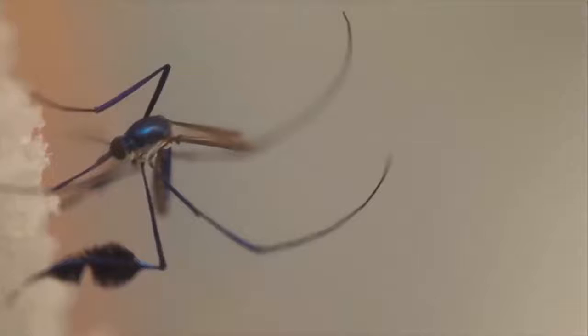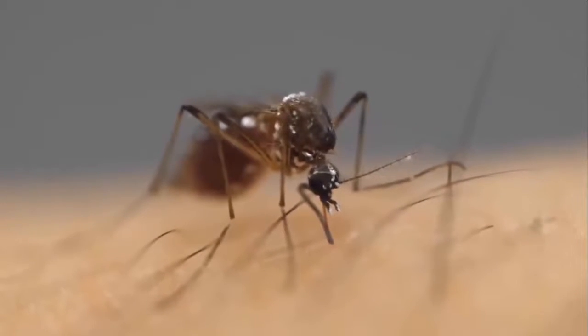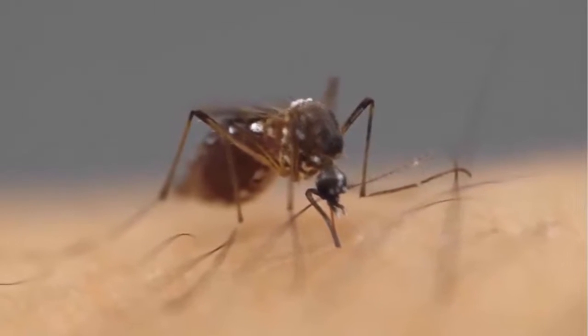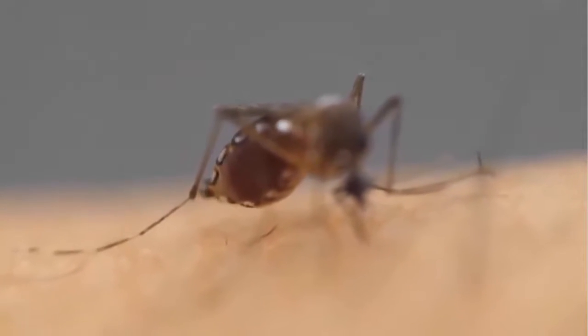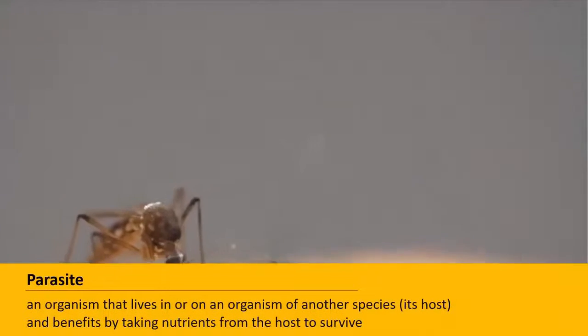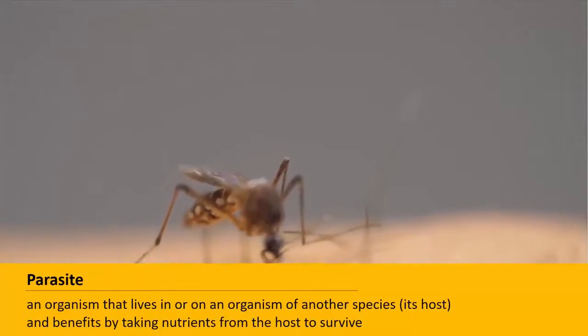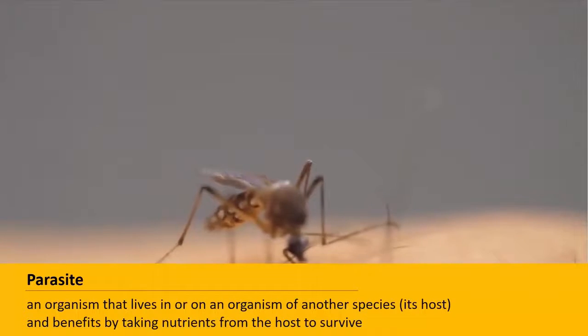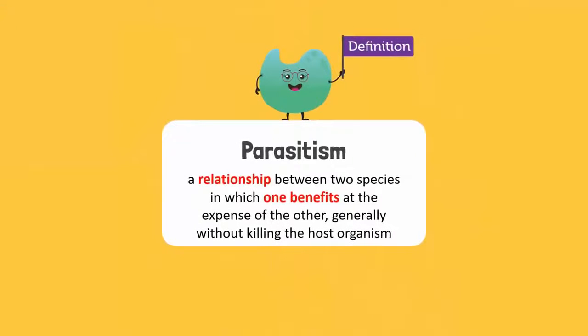This is another type of relationship. Mosquitoes suck your blood to survive. They also spread dangerous diseases like malaria and dengue. Such organisms are called parasites because it benefits from harming you. You are the host for these organisms as they are feeding on you. This relationship between a parasite and its host is called parasitism.